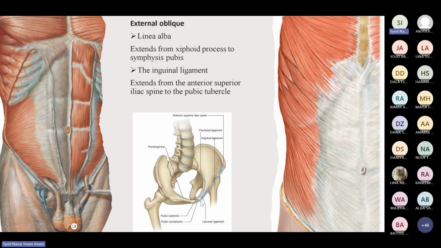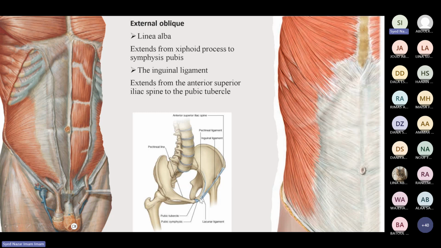So the two things: one is the inguinal ligament, which is from the anterior superior spine to the pubic tubercle. And then after it is attached anterior to the pubic tubercle, it is reflected over the pecten pubis. It is a backward reflection, and this is called the lacunar ligament. So three important landmarks here. Just remember this. I'll let you know why it is important to know. One is the anterior superior spine, one is the pubic tubercle, and to these is attached what? The inguinal ligament. And from here, there is a backward reflection of the inguinal ligament that we call the lacunar ligament.